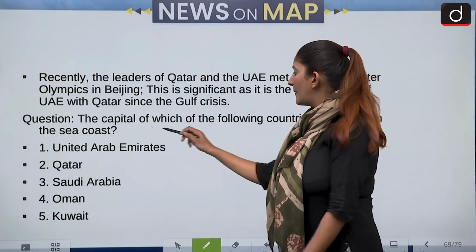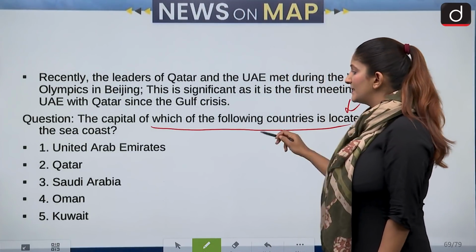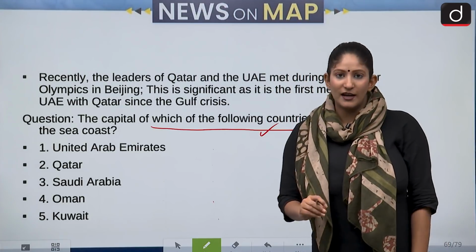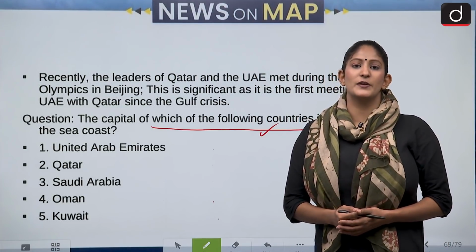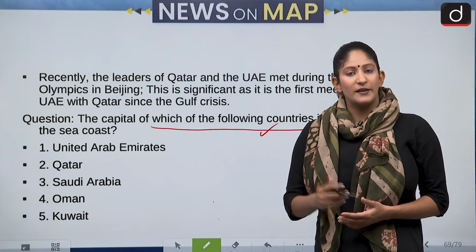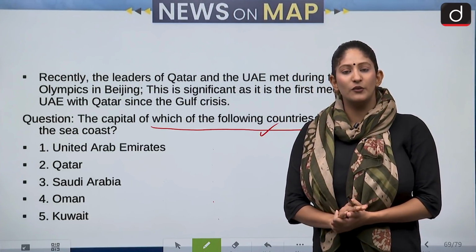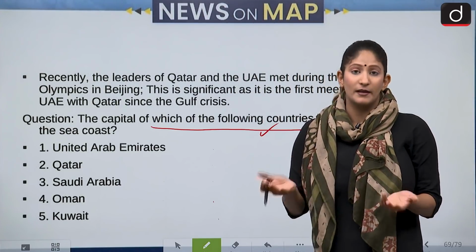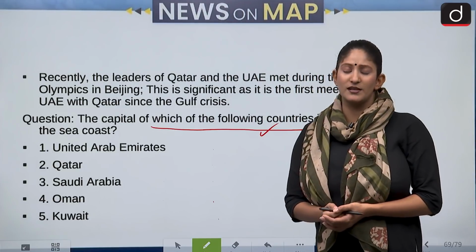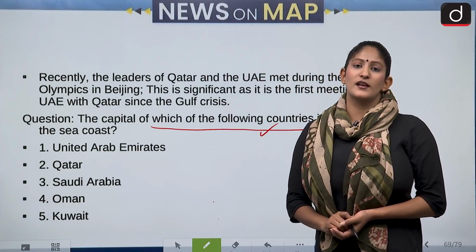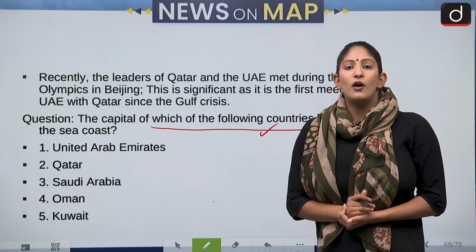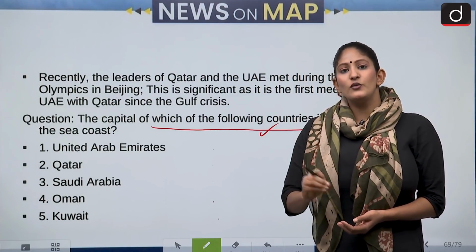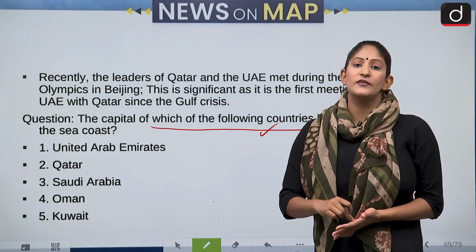Alright, let's move on to our next set of questions. The next question is, the capital of which of the following countries is located on the sea coast? UAE, Qatar, Saudi Arabia, Oman, Kuwait. The Middle Eastern countries tend to have this particular trend that if they have limited resources, what will they do? They will try to make their capital and port city congruent, but they are not having any limited resources. They have unlimited resources because they are a huge reservoir of oil. But because they want to develop it further, what do they do? They tend to make the port city co-terminus with their capital.